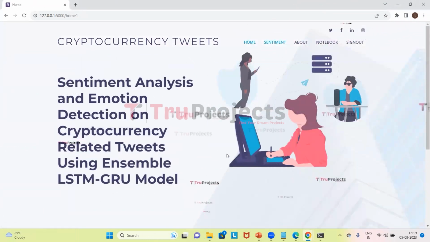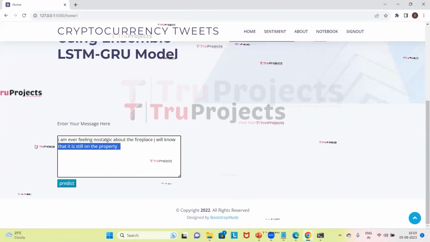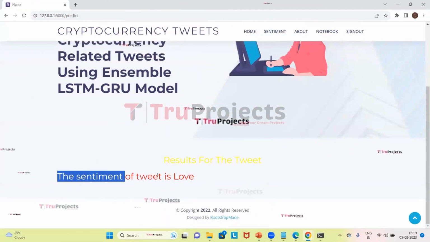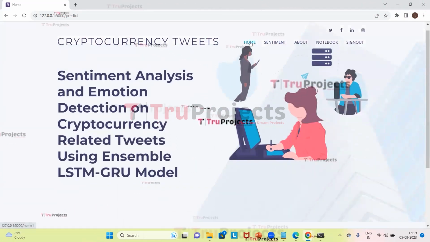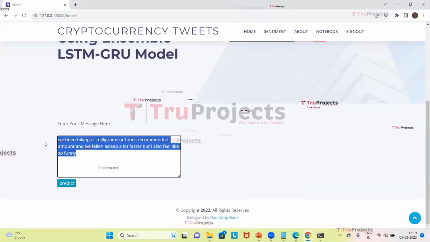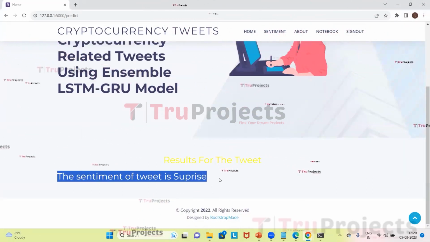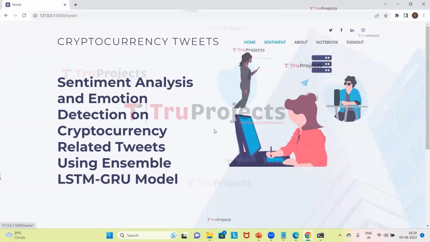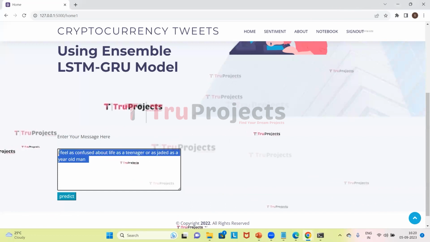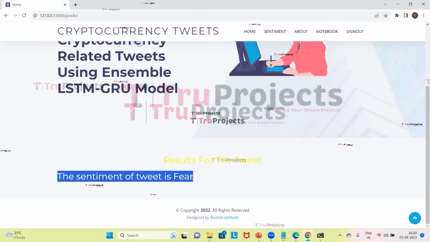We will give the other tweet. So I have given this tweet. So for this tweet, it is predicted that the sentiment of the tweet is love. We will try with the other tweet. I gave the message here. So here the sentiment of the tweet is surprise. Now I will try the other tweet. We will see what it will predict for this tweet. So it has predicted that the sentiment of the tweet is fear.